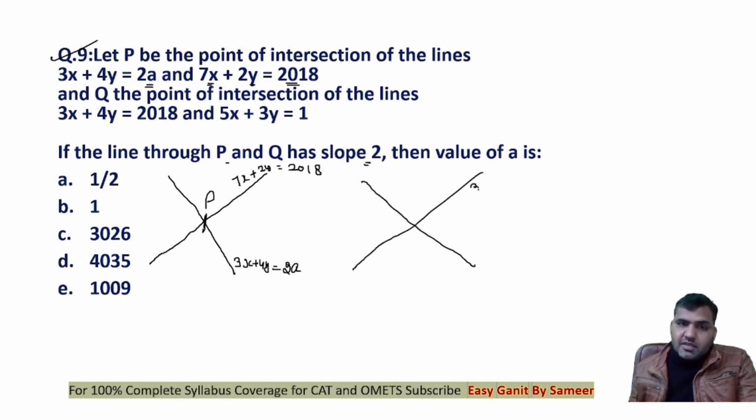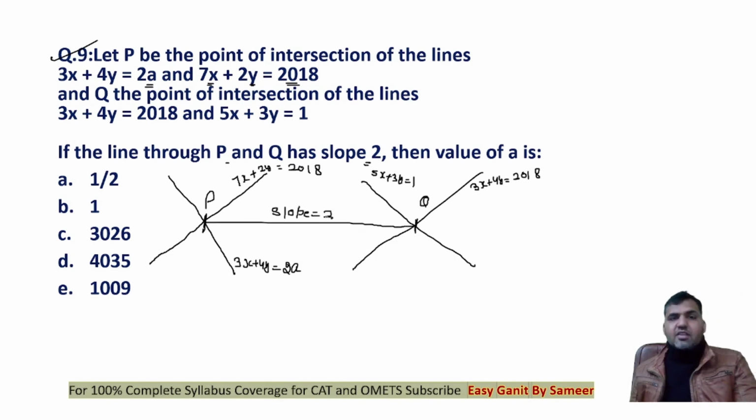Again, this is 3x plus 4y is equal to 2018. And here this is 5x plus 3y is equal to 1. Now Q is a point of intersection of these two lines. Now the line joining P and Q has a slope equal to 2. We are supposed to find out the value of A.